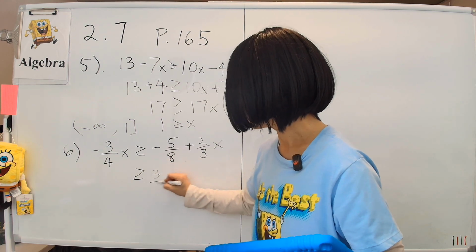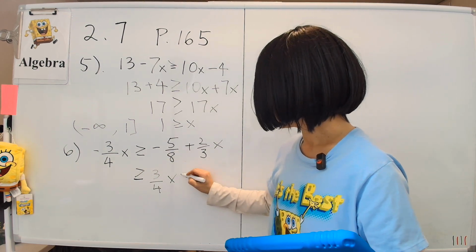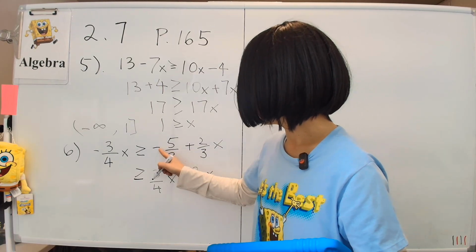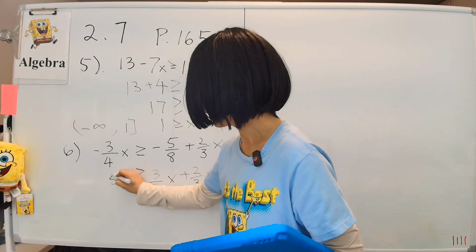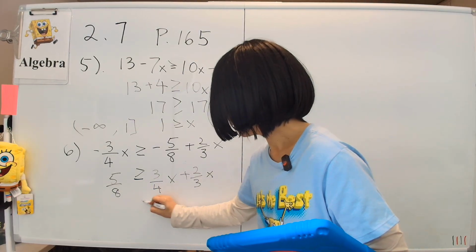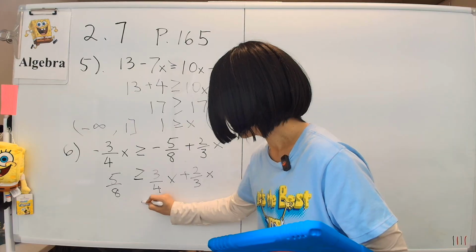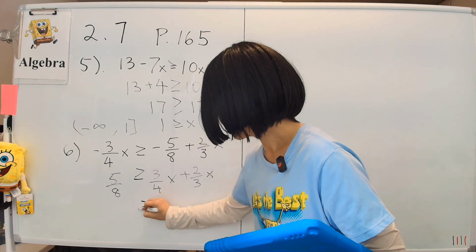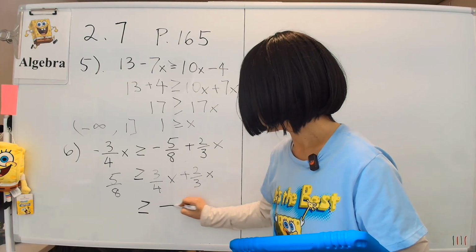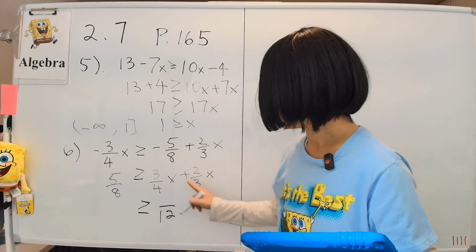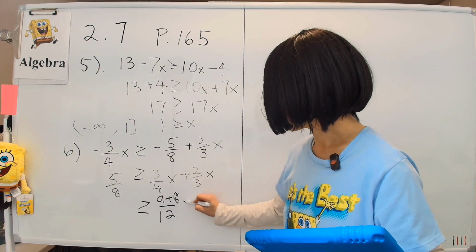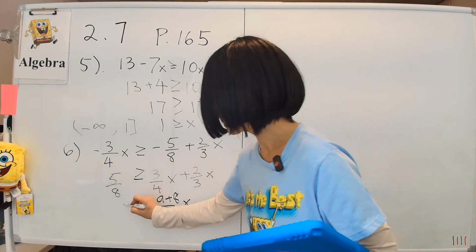So I have 3/4 x plus 2/3 x, and then this moves to the other side becoming a positive 5/8. And that equals, now we are just going to do fractions. Okay, now what is that? That equals something like 12, and then 3, that becomes 9 plus 8, right? x. And that side is still 5/8.